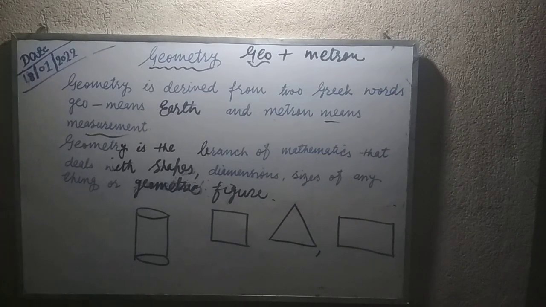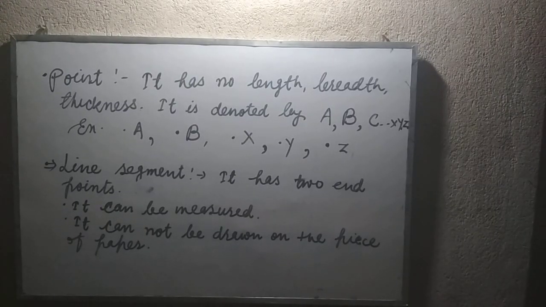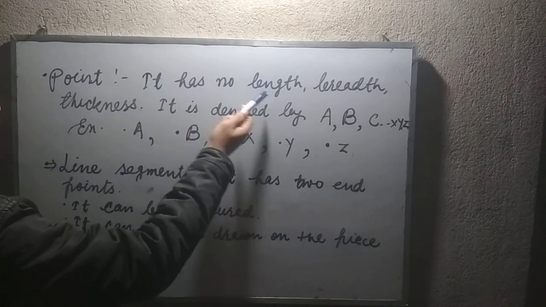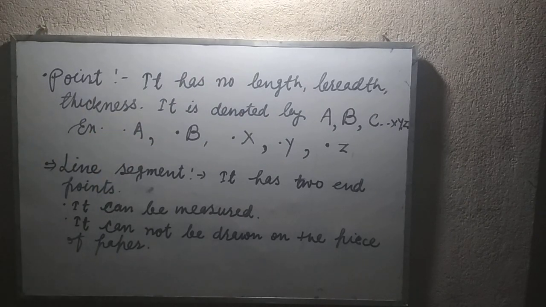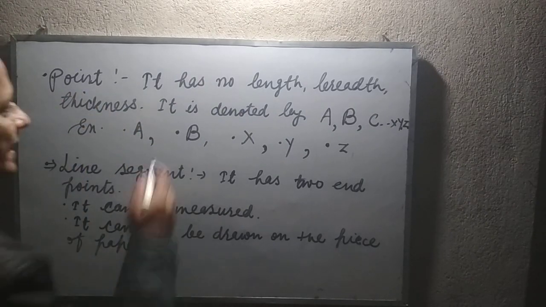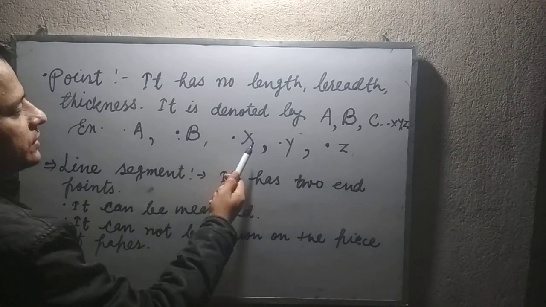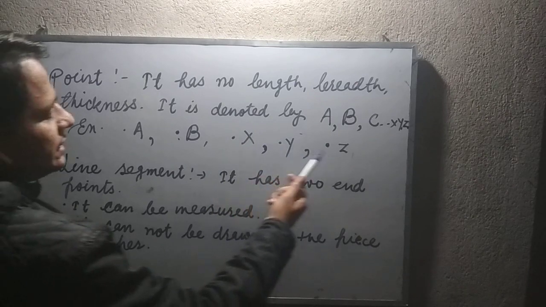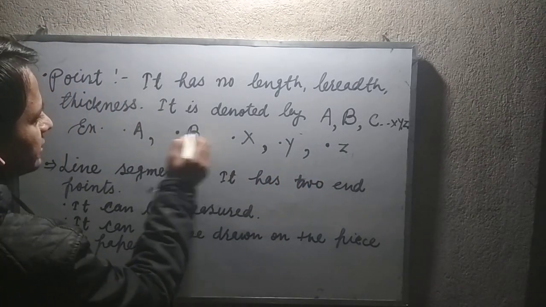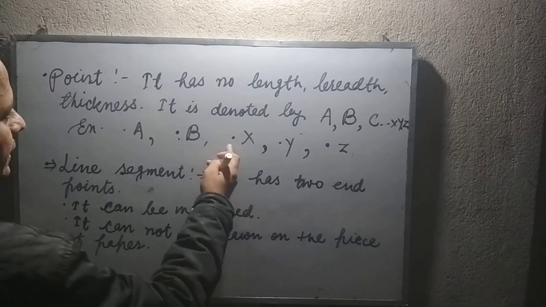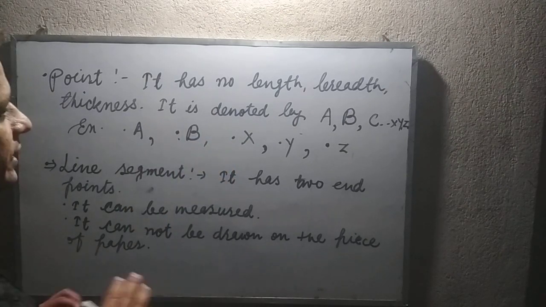Now friends, there are some important points related to geometry. First, the point. So what does point mean? A point has no length, friends, no breadth, no thickness. It is denoted by a capital letter of the alphabet like capital A, capital B, capital C, capital X, Y, Z. A point is a mark, but it has no breadth, no length, and no height.